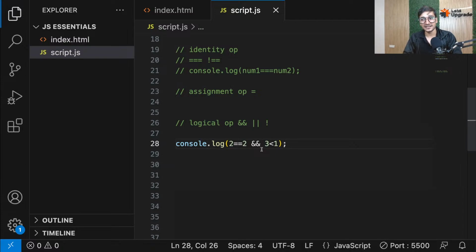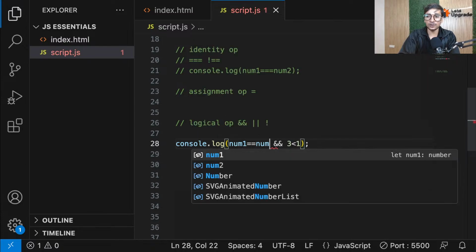I hope it's clear, guys. So what I'm trying to tell you is, here we just need some kind of Boolean. Now you can directly write it, or you can write a comparison which gives you the Boolean. It's up to you. Here we can also write the variable num1 equal to num2.